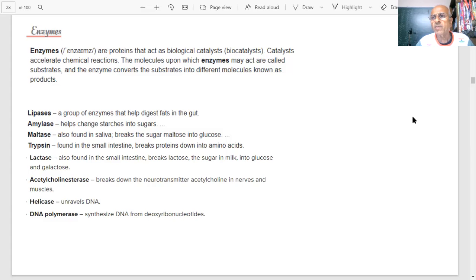What is the difference between, students, alpha helix and beta pleated structures of the proteins? In alpha helix, we observe intramolecular hydrogen bonding, and in beta pleated sheet, we observe intermolecular hydrogen bonding.